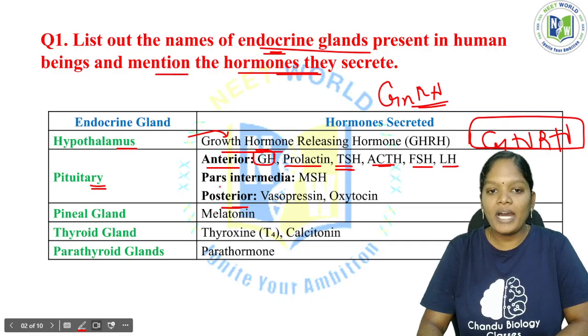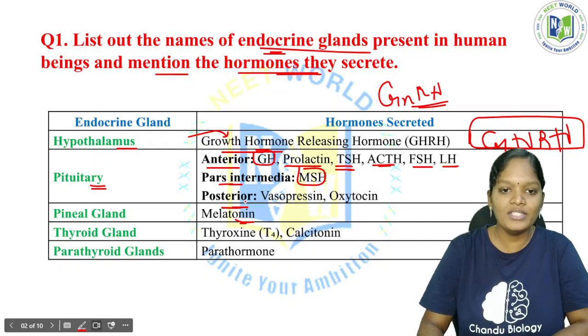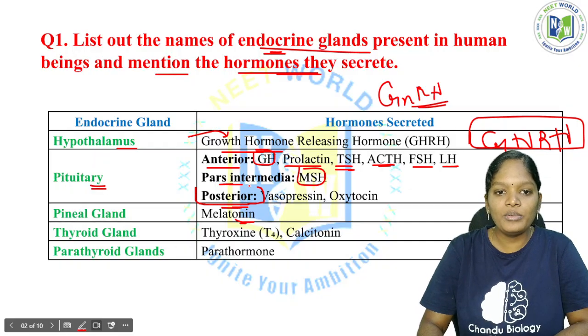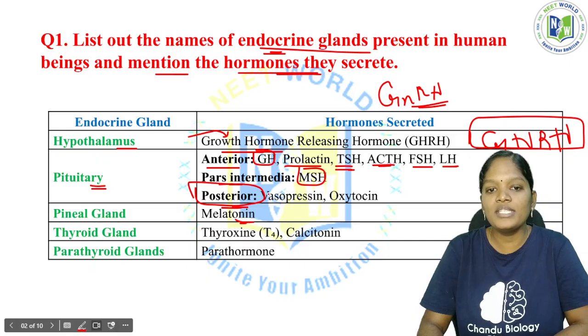The pars intermedia of the pituitary secretes melanocyte stimulating hormone, which stimulates the synthesis of melanin pigments. The posterior pituitary secretes vasopressin and oxytocin.